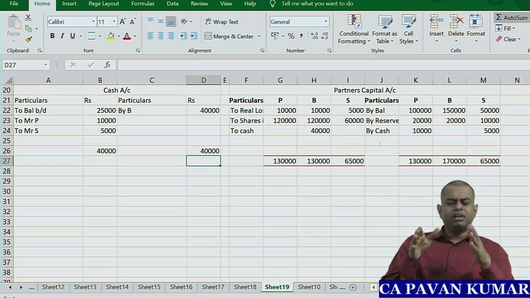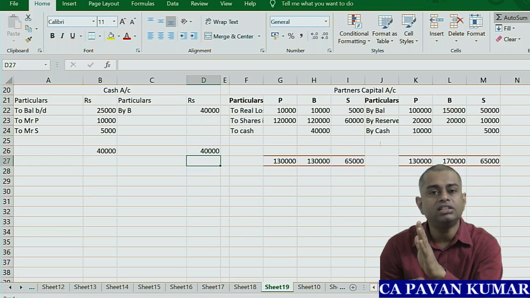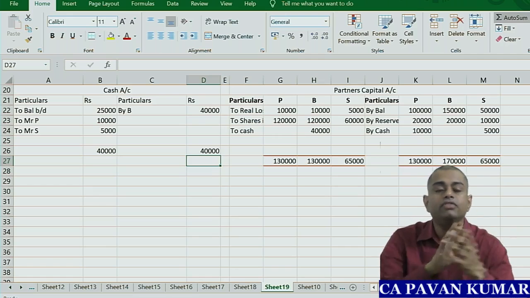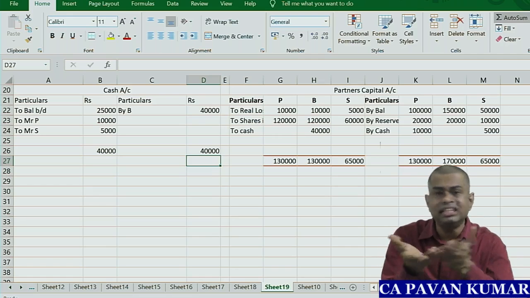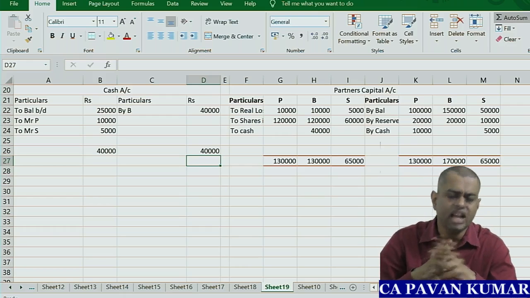Okay, simple. From the opening balance sheet of the firm, whatever is given in the question, all assets and liabilities are transferred to the realization account. Partners' capitals and reserves are transferred to the partners' capital account. That's all. And then you have written the purchase consideration, discharge of purchase consideration, tallied. That's it. Problem done. Okay.